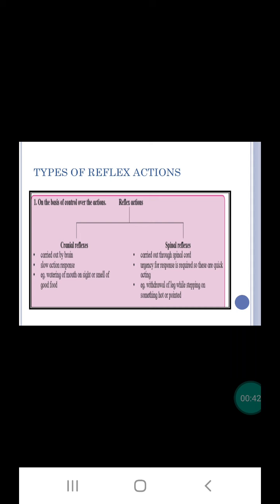Now there are different types of reflex actions. First, they are classified on the basis of control over the actions. Again, they are of two types: cranial reflexes and spinal reflexes. Cranial reflexes are carried out by the brain. They are slow in action. For example, watering of mouth on sight or smell of delicious food. Spinal reflexes are carried out through the spinal cord and they are required in urgency and are quick in action. For example, withdrawal of leg while stepping on something which is hot or pointed.